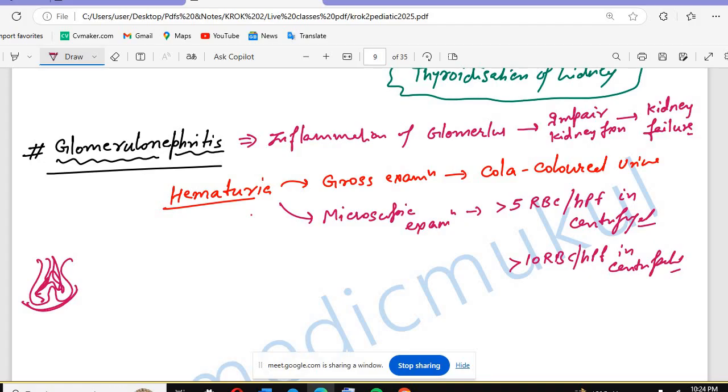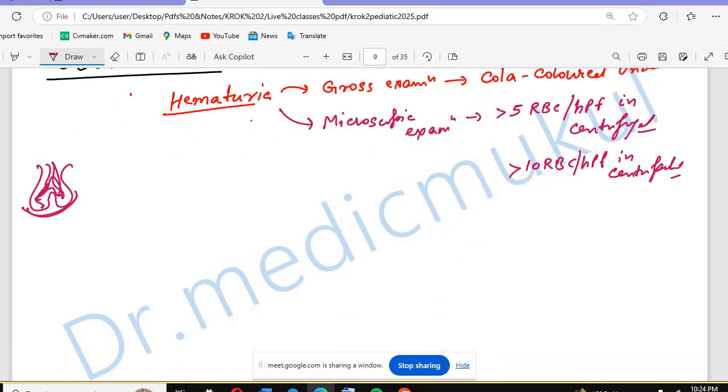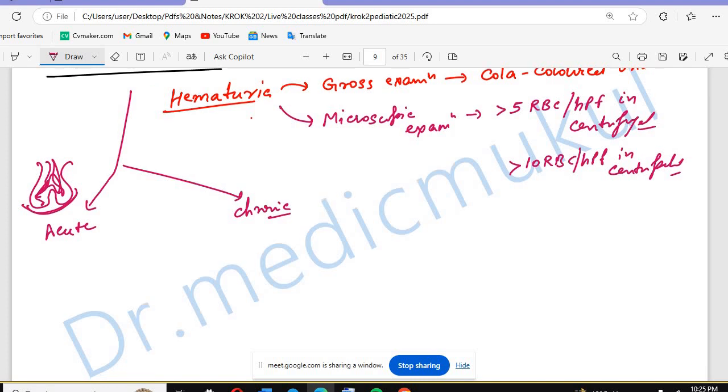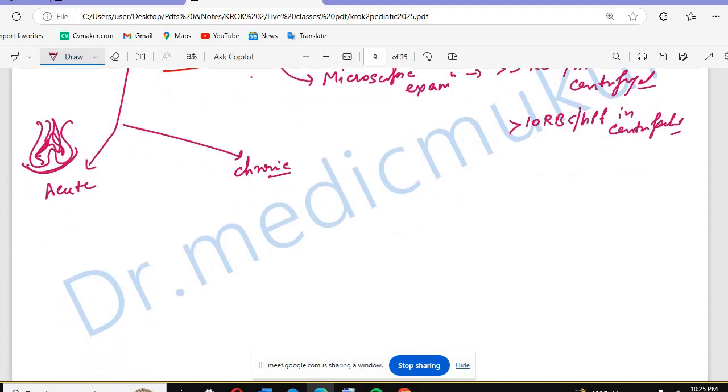So if you talk further about glomerulonephritis, it can be acute and it can also be chronic. In acute, there is a sudden onset of kidney inflammation, basically due to streptococcal infection. But in the chronic, there will be long-term inflammation.